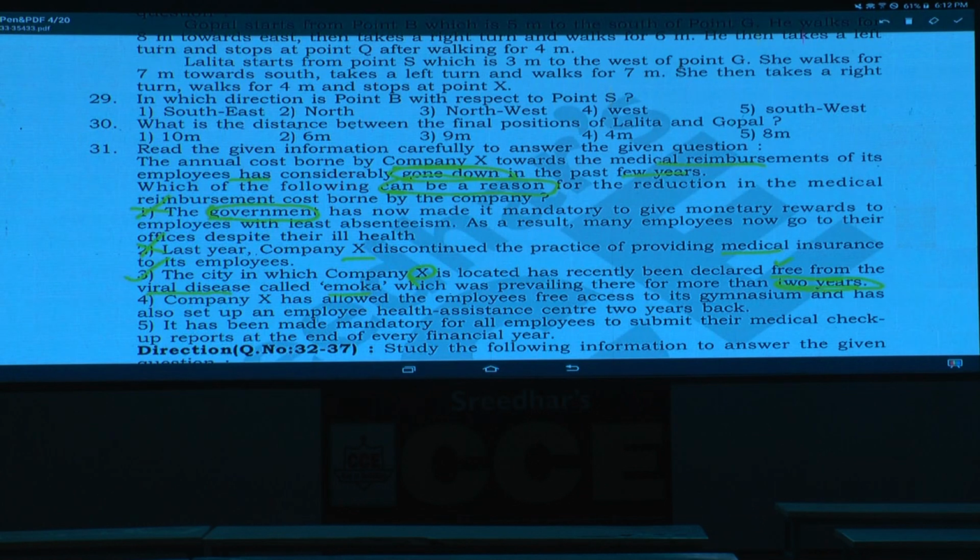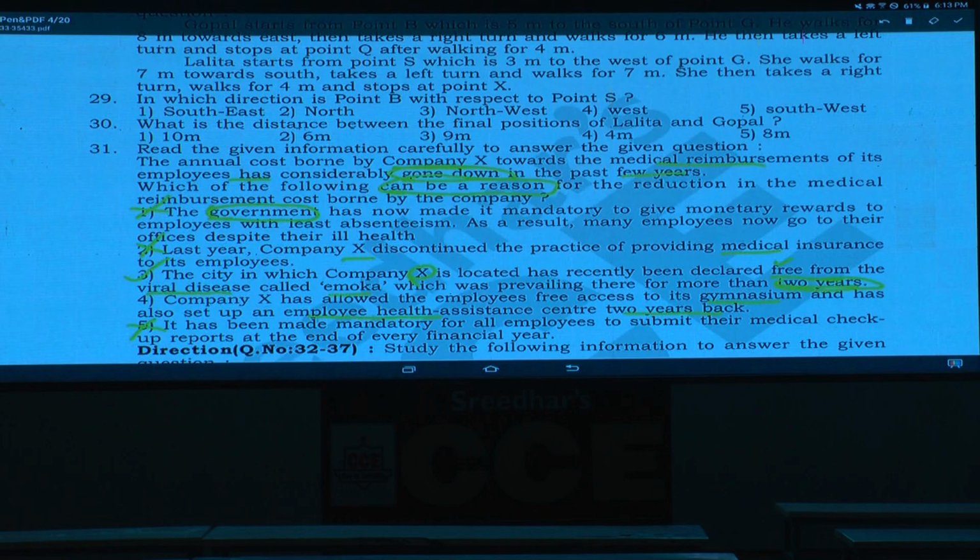Next one, what could be the next one? Fourth one here, company X has allowed the employees free access to its gym and has also set up an employee health assistance center 2 years back. And the next one, it has been made mandatory for all the employees to submit their medical checkup reports at the end of every financial year. Is this the reason? No. Hence, what is your answer here? Third one is the answer. Now, that was question number 31.